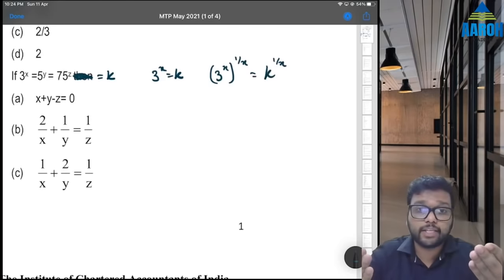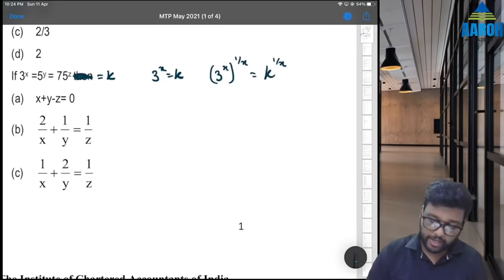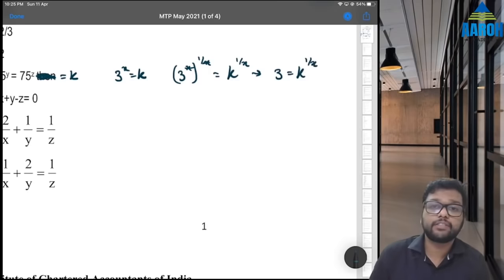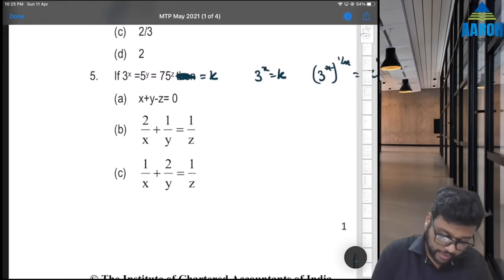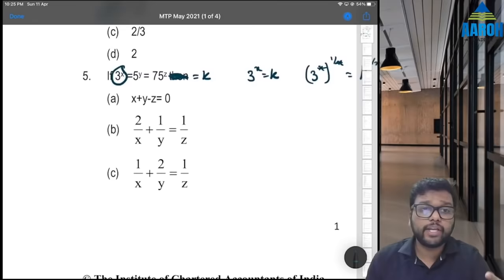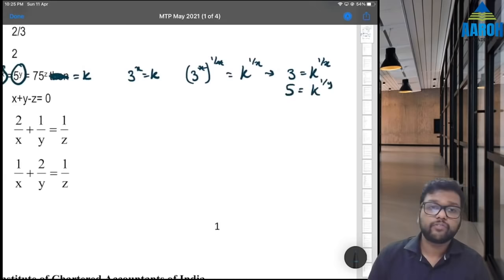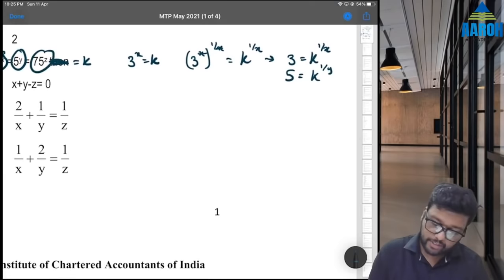Raising both sides by 1 by x, x can be cancelled. That means 3 is equal to k raised to 1 by x. Similarly, we'll get 5 is equal to k raised to 1 by y. Similarly, we'll get 75 is equal to k raised to 1 by z.